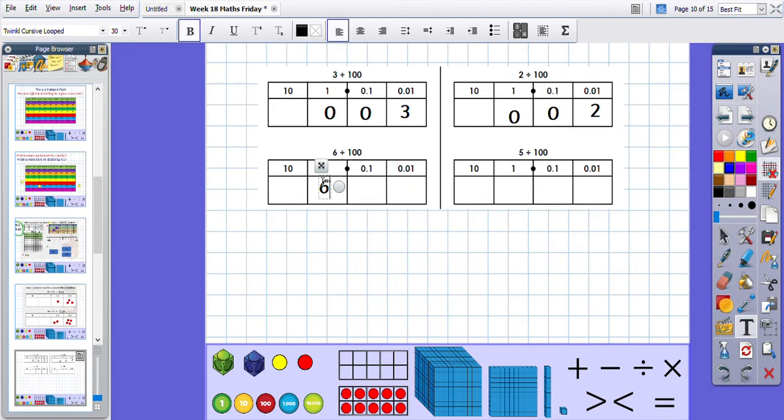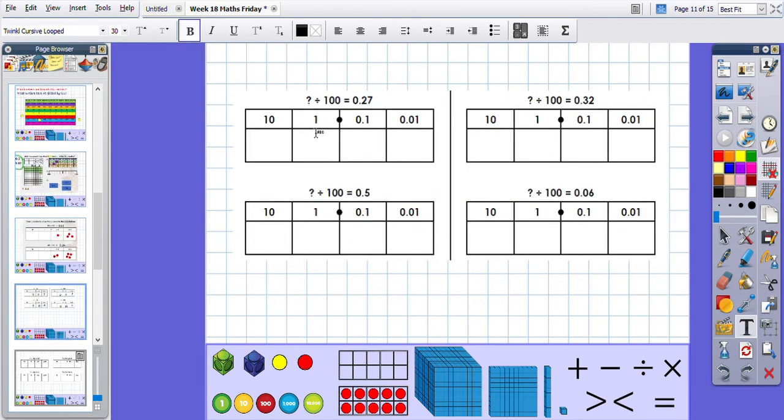Let's have a look at this one. A 6 and 2 places, 1, 2. Use our placeholders, 0.06. And a 5 in the ones column. 2 places, 1, 2. And our placeholders. Okay, 0.05.